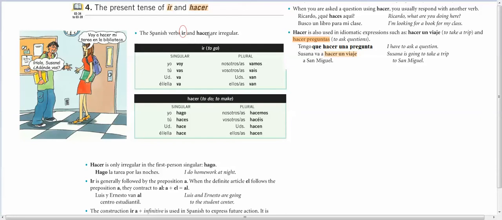And hacer is irregular, but it's not that irregular. It just has a spelling change in the yo form, so it won't be too hard for you to memorize. Ir is a bigger one. So ir means to go.